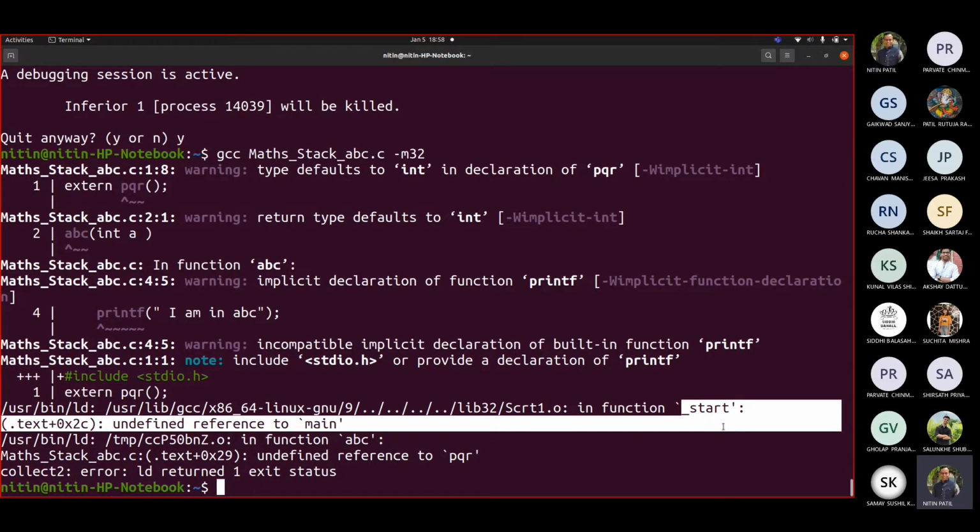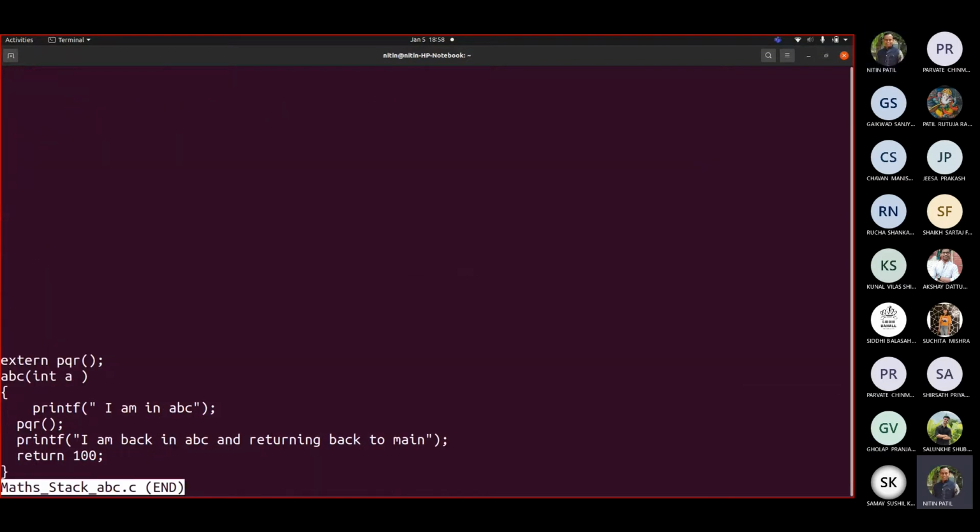Can you see that? Fine. That only tells us that _start is the function which checks for main. When we are trying to create an executable for this file, we know that main is not there. If I try to link this file, we know that main is not added there. So that definitely should give you an error, correct? And that's what it did by showing you this.